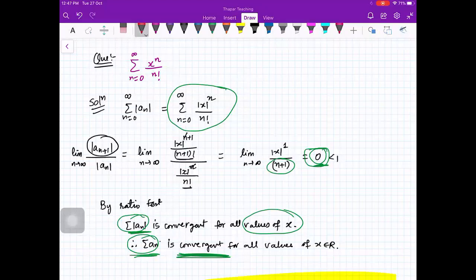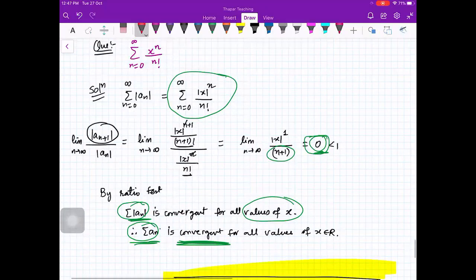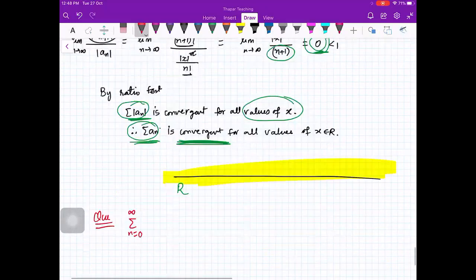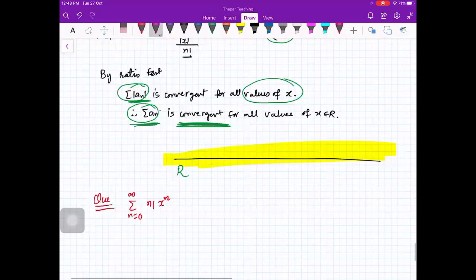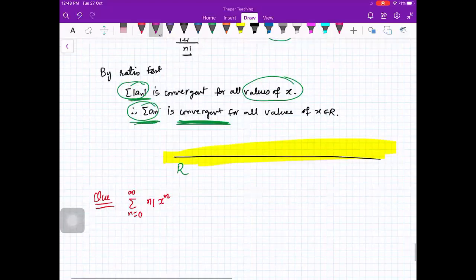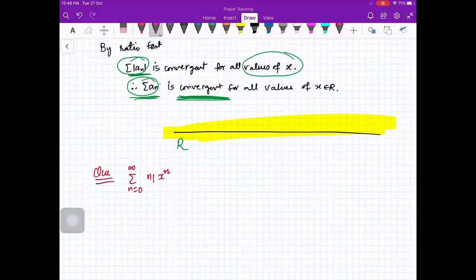Clear? I am taking one more question. Ma'am, in the ratio test, when L is less than 1, it is convergent, and in the root test when L is more than 1, it is convergent, right? Both less than 1. In both, less than 1 is convergent. In one you have the ratio, and in the other you take the nth root. Okay, beta. Now look at this problem.